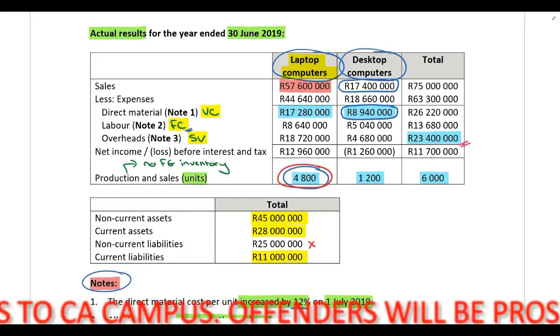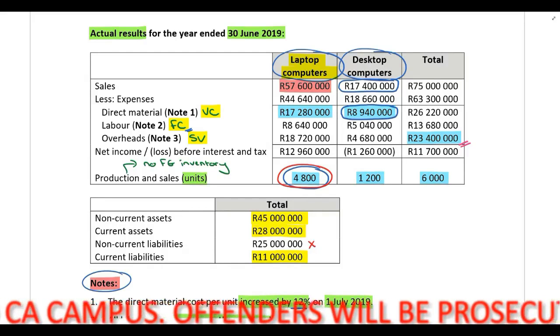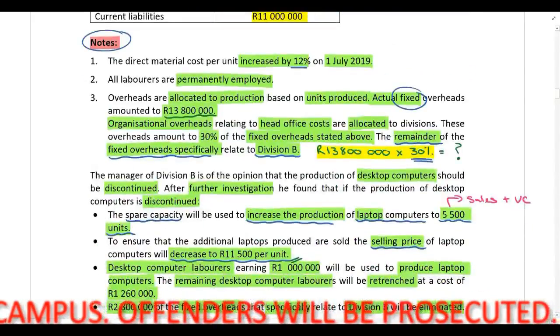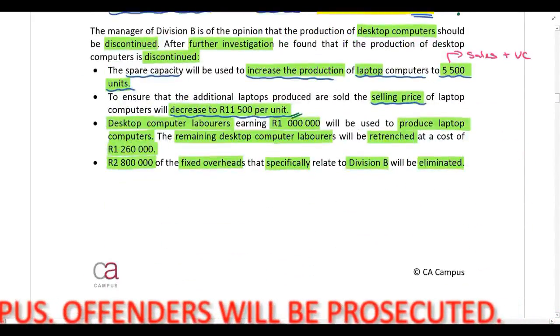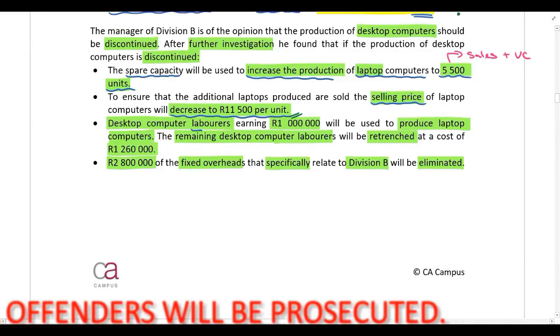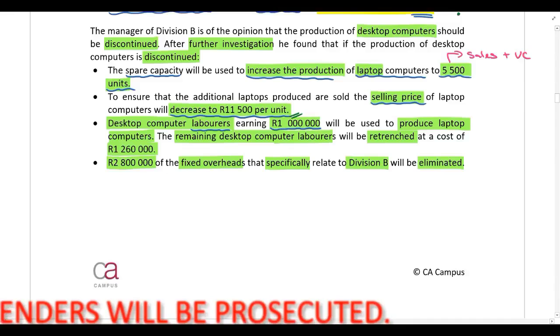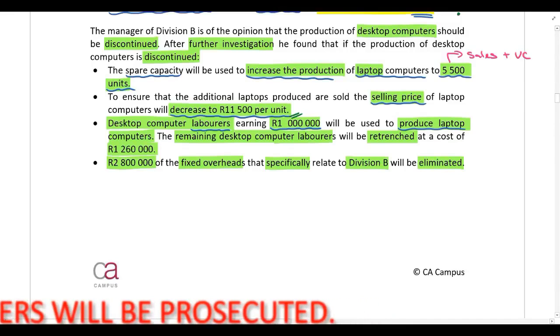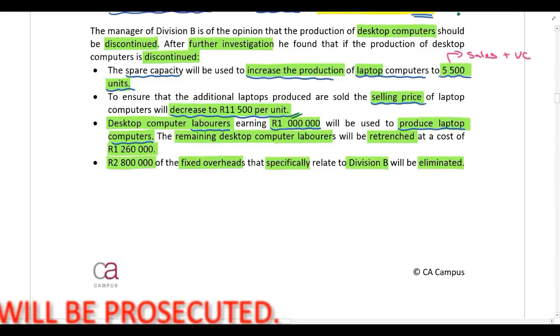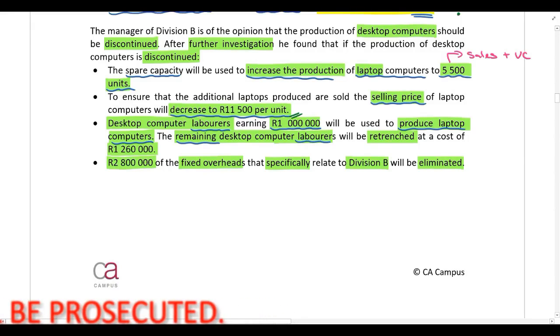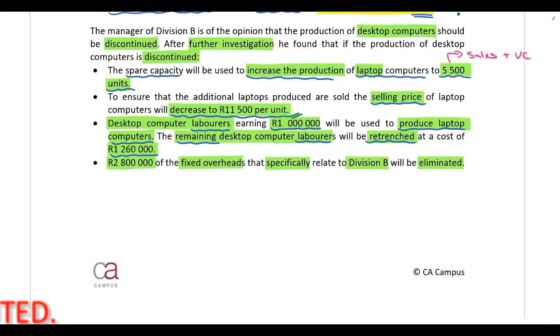So we have labor, which is a fixed cost, and we also have fixed overheads. Now for labor, you're told that the desktop laborers earning 1 million rand will be used to produce laptop computers. The remaining desktop computer laborers will be retrenched at a cost of 1,260,000 rand. All right, so the labor cost of 1 million rand, this cost is not relevant because it's not avoidable.